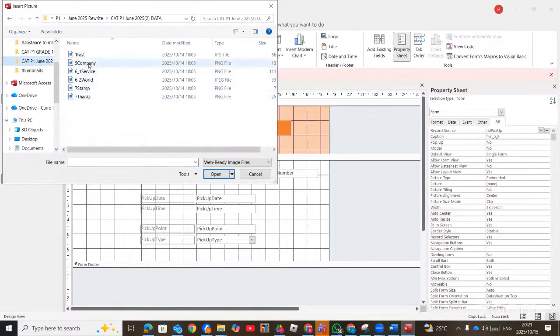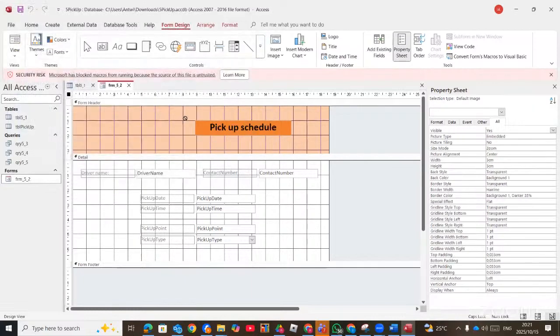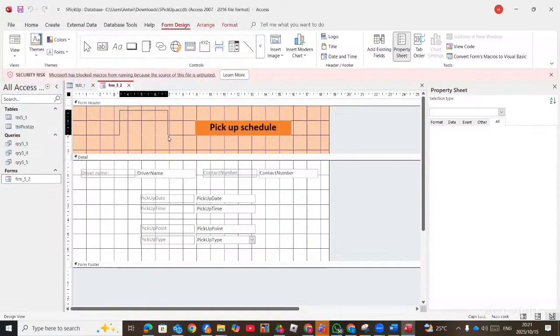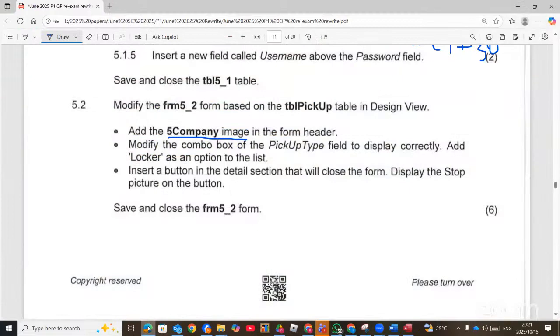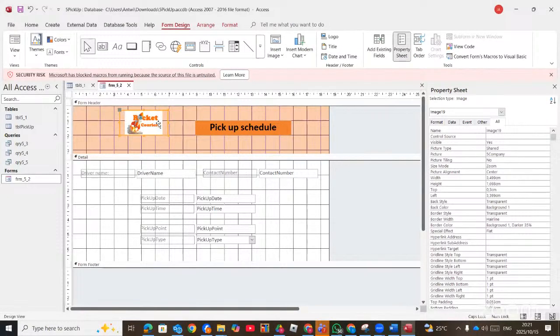The image, which is 5 company, and then you draw it. They didn't specify where you must place the image, whether on the left-hand side or the right. Now, with the image, you can just choose the property to fill in. So when you click on the image, you will find here, say size mode, and then you choose stretch. Remember, they can also ask you to change the width and then the height of the image.